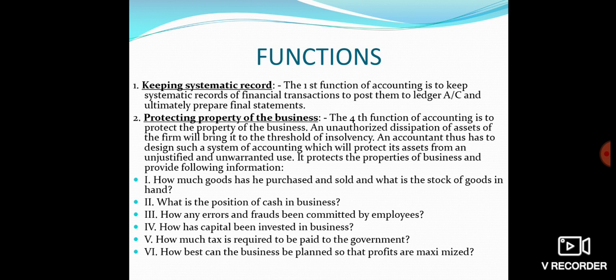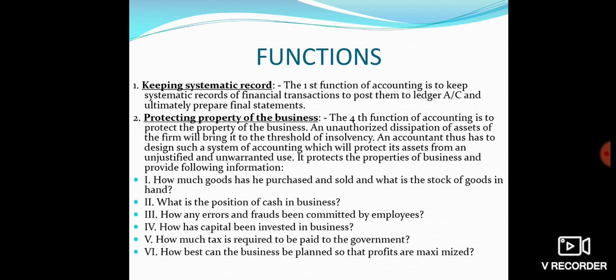So when we go through the functions, the first one is keeping systematic record. The very first function of accounting is to keep a systematic record of the information. Which information? Financial information related to the business. The first function of accounting is to keep a systematic record of financial transactions, to post them to the ledger account and ultimately prepare final statements. Then the next function is protecting property of the business.